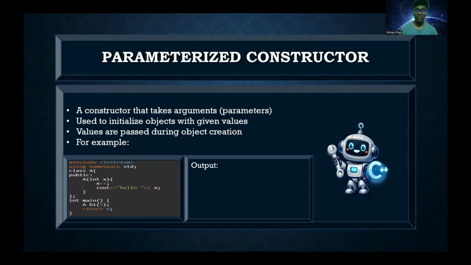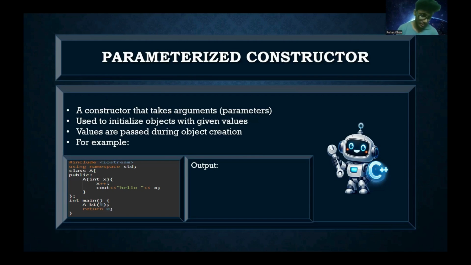Now to the next part, parameterized constructors. Parameterized constructors are those constructors that take arguments. Unlike non-parameterized and default constructors, parameterized constructors take arguments in their parameters. They are used to initialize objects with given values. Values are passed in the parameters alongside the object during the creation of the object.